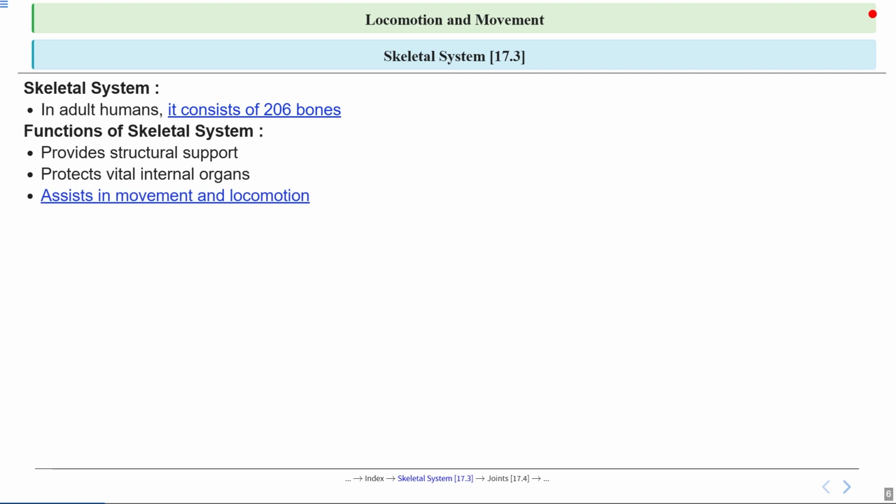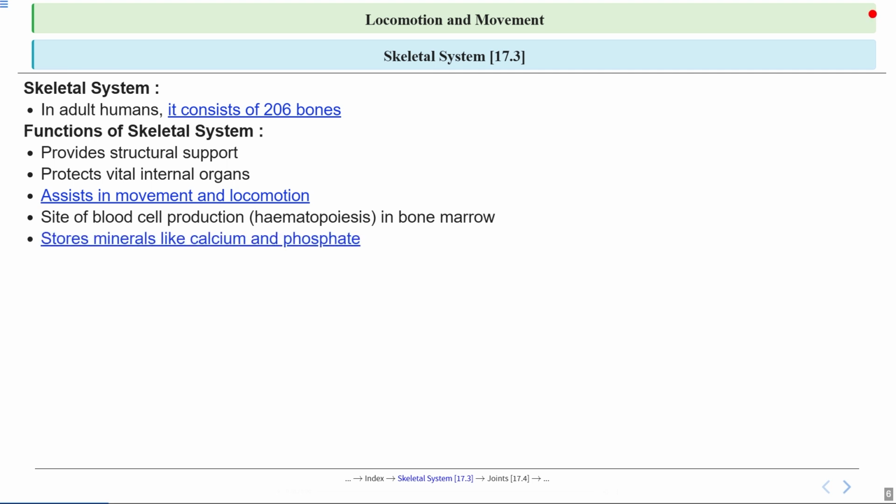Now, the skeletal system also assists in movement and locomotion. Bones work together with muscles, acting like levers and pulleys, to help us walk, run, and perform all kinds of movements. You can imagine your bones as the rigid parts and your muscles as the ropes that pull them. Bone marrow especially serves as a site of differentiation of stem cells into blood cells, and this whole process is called hematopoiesis.